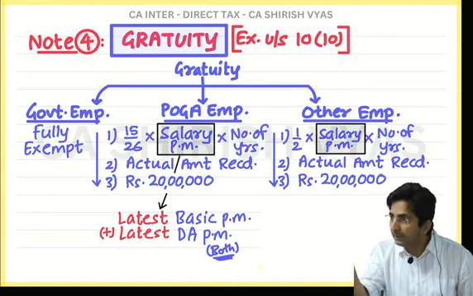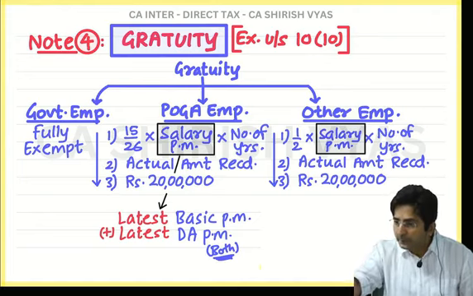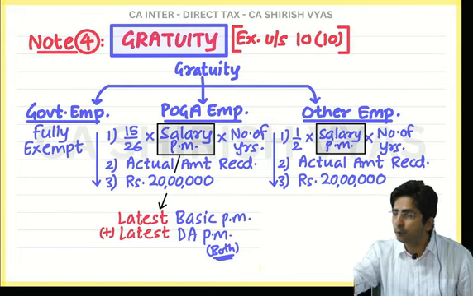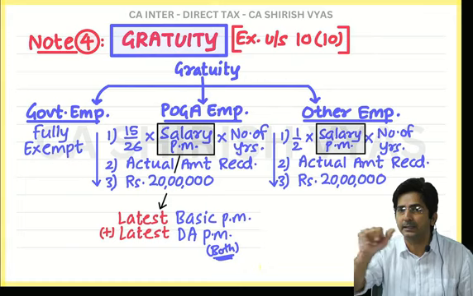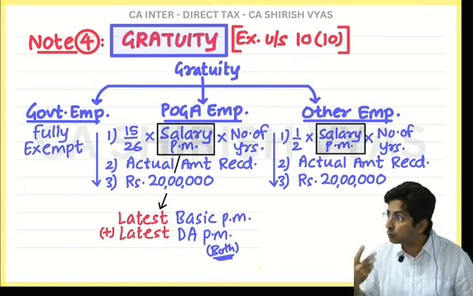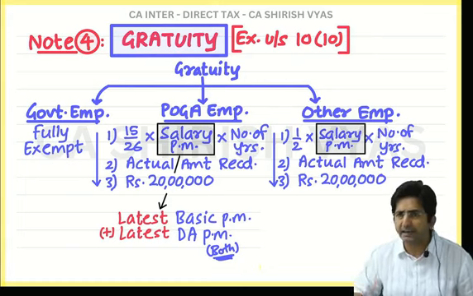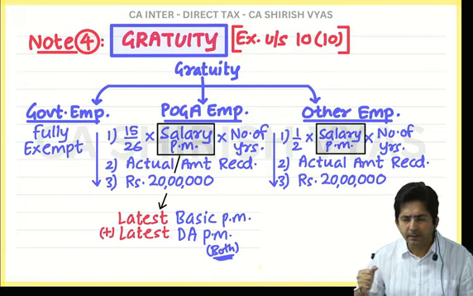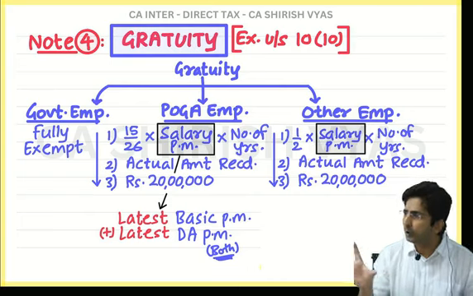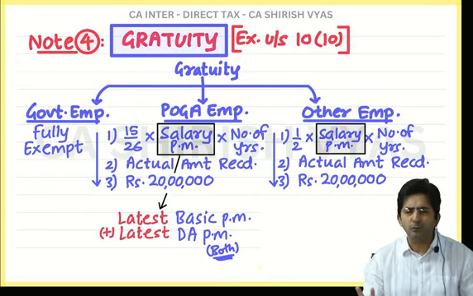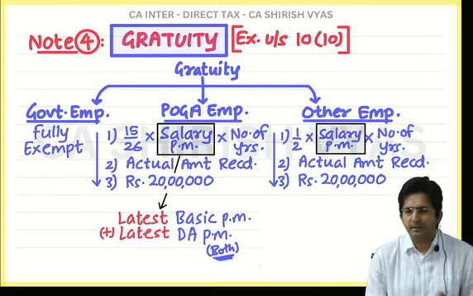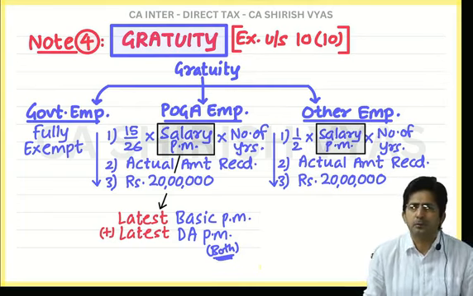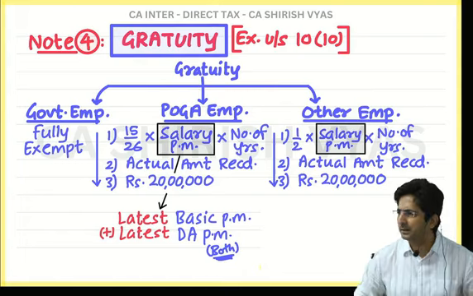And your recent 10 months means what you know? The month in which you retired, you ignore it. The immediately preceding 10 months' salary is averaged. See, 10 months is a fixed rule. Learn it by heart: average of 10 months. And the logic of 10 months is what you know? We want to see his recent salaries' average. And see, the recent period can be 9 months also, 8 months also, but the law has fixed it as 10 months.